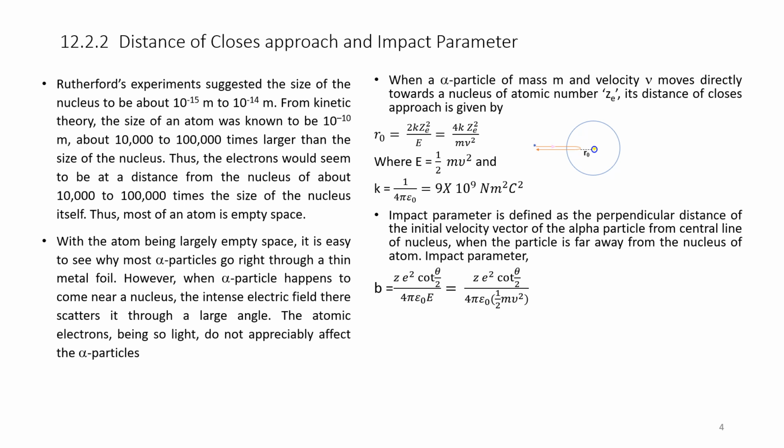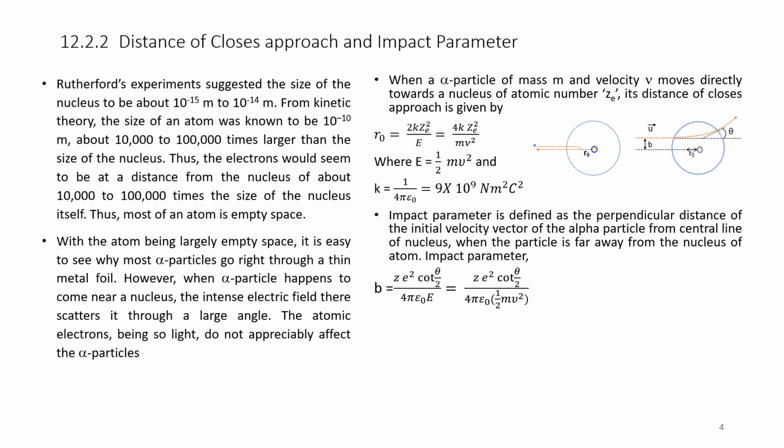So, that was the distance of closest approach, that is, the distance between the nucleus and the deflected beam of alpha particles. Then we will study the impact parameter. Impact parameter is defined as the perpendicular distance of the initial velocity vector of the alpha particle from the central line of the nucleus when the particle is far away from the nucleus of the atom.